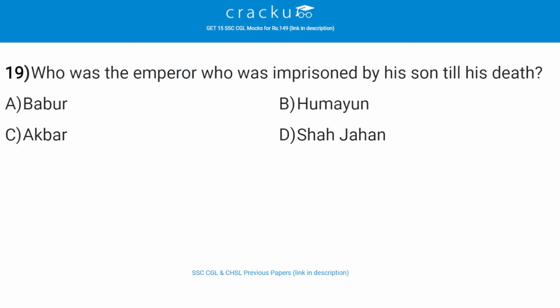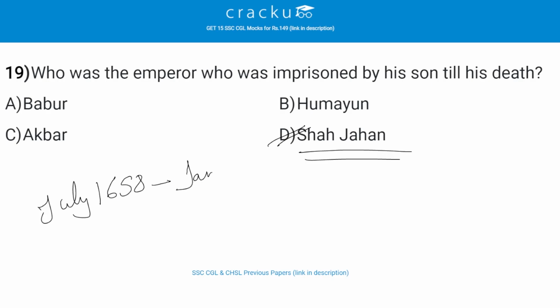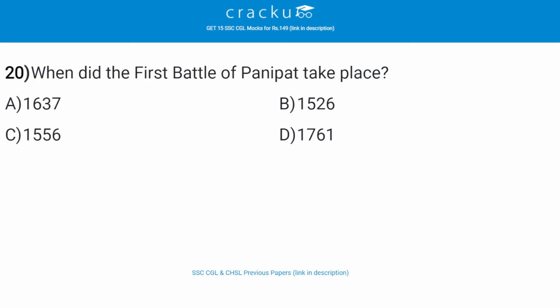Who was the emperor who was imprisoned by his son till his death? The correct answer is D, that is Shah Jahan. So, Shah Jahan recovered from his illness, but Emperor Aurangzeb put his father under house arrest in Agra Fort from July 1658 until his death in January 1666. When did the first battle of Panipat take place?